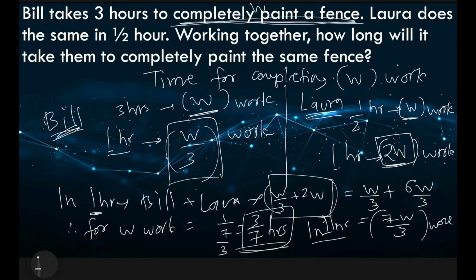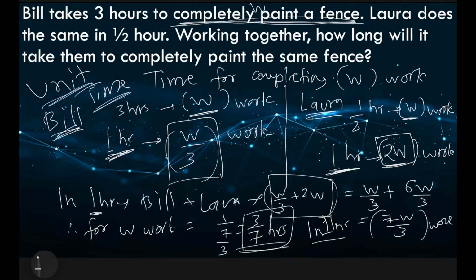So just to recap, we calculate the amount of work that can be done in 1 hour by both of them, and this is the general strategy. So in time and work problems, you should always look at what happens in unit time.